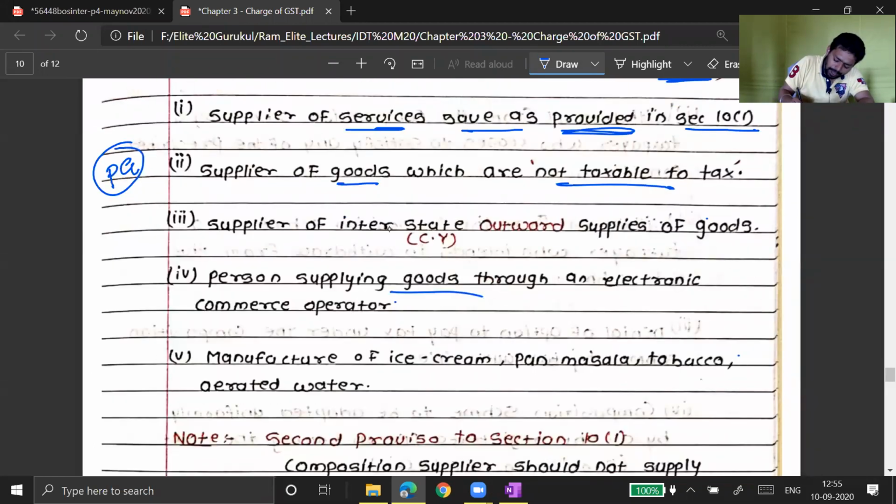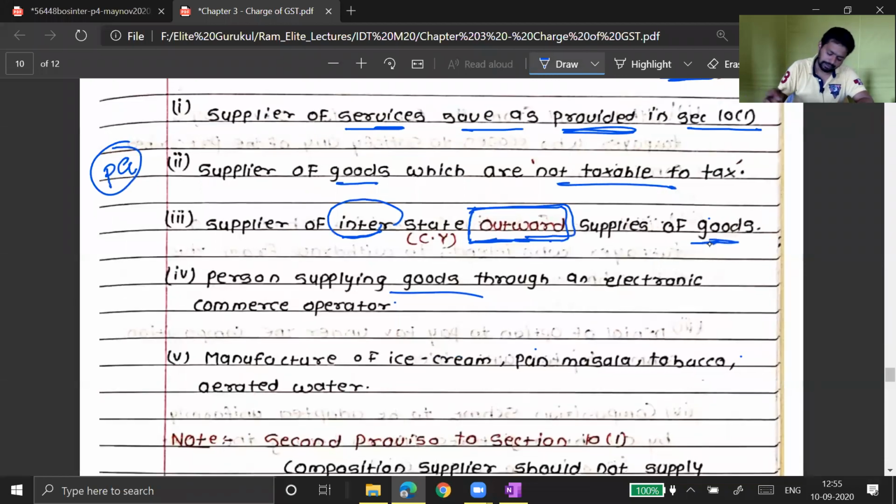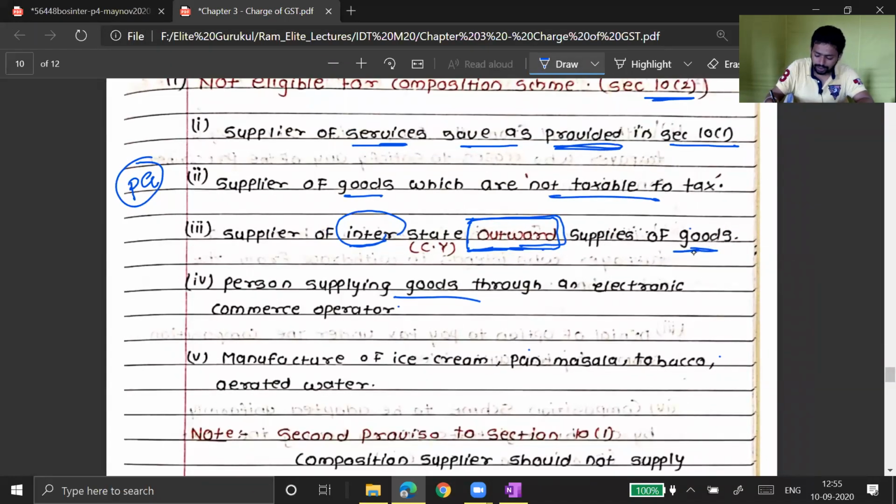Secondly, supplier of interstate outward supply of goods and services. Earlier it was goods and services, now it is only goods. You cannot make interstate supply of goods. Sir, can I make interstate supply of service? Answer is yes. If you're a cost accountant or chartered accountant and tomorrow you get an assignment to work in some other state, can you go there, execute your assignment and come back?